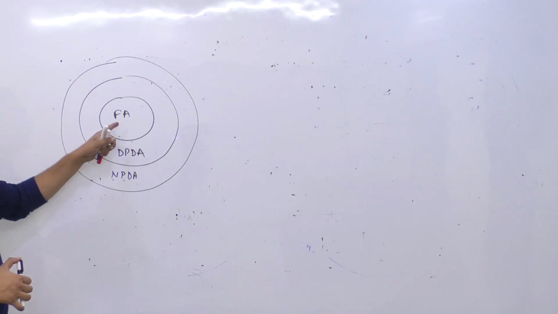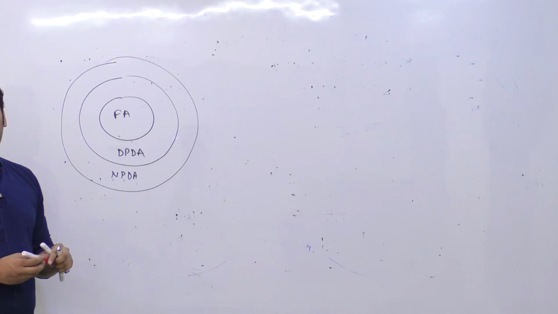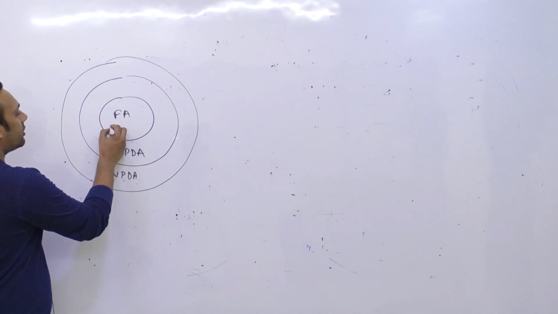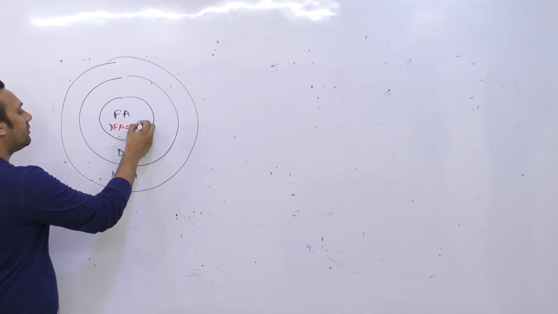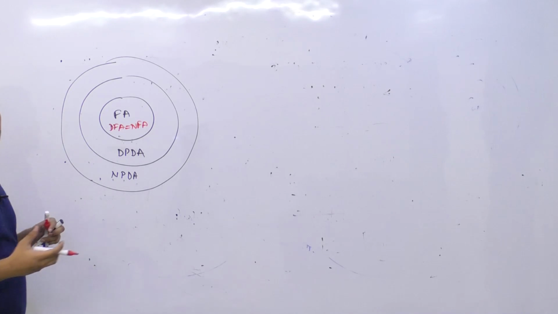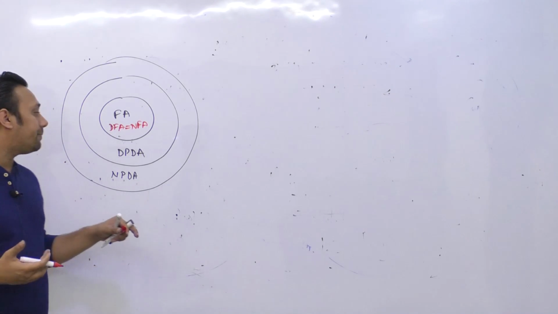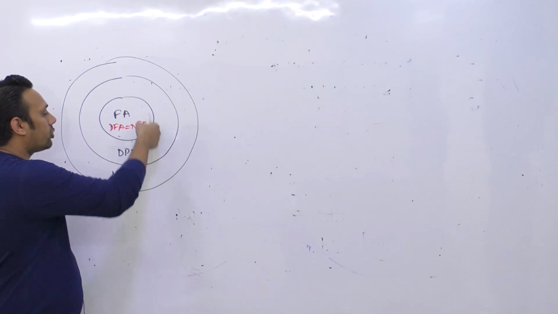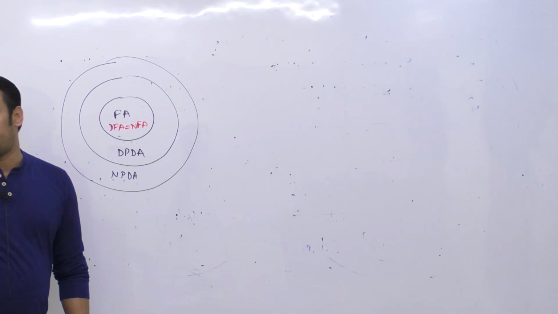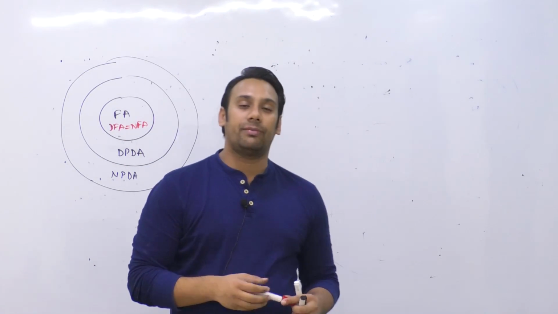So we have finite automata. Again, there are two types of finite automata, which is deterministic finite automata as well as non-deterministic. But actually, deterministic finite automata is equivalent in power to non-deterministic finite automata. Both are equivalent in power, right? So you'll understand what is the equivalence of power later on. Then we can say deterministic push-down automata. These deterministic push-down automata are more powerful than finite automata. And when I say more powerful, इसका powerful का meaning क्या? What do I mean by powerful?